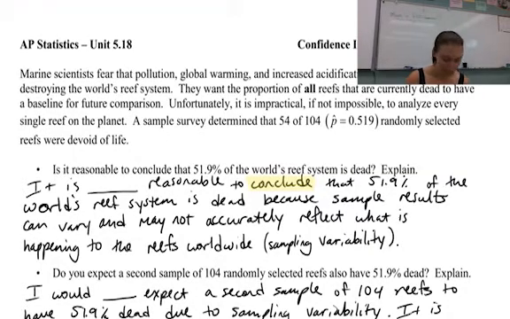Well, no, it is not reasonable to conclude that 51.9% of the world's reef system is dead because sample results can vary. Just because we took one sample of 104 reefs on the planet doesn't mean that every sample would look exactly the same. And it doesn't guarantee that the one sample we grabbed is even representative of all the reefs on the planet. You have to find lots of samples in order to be confident in that.